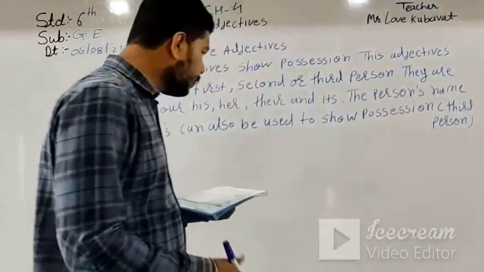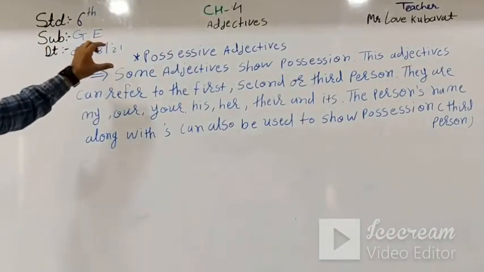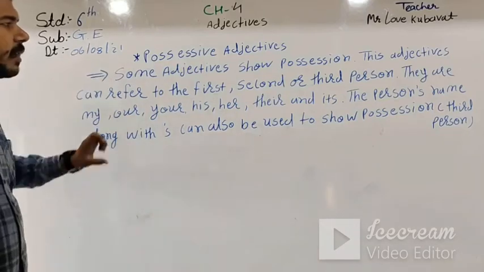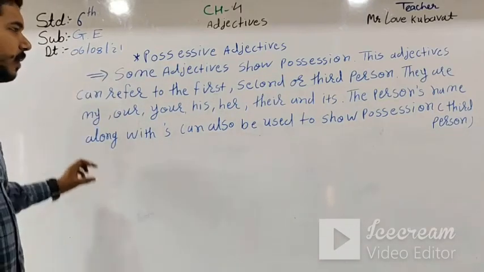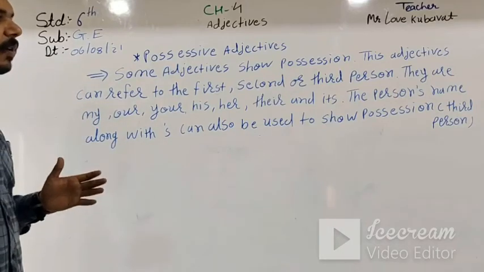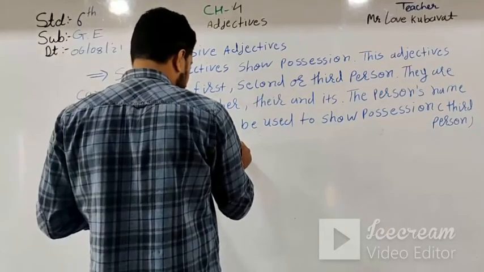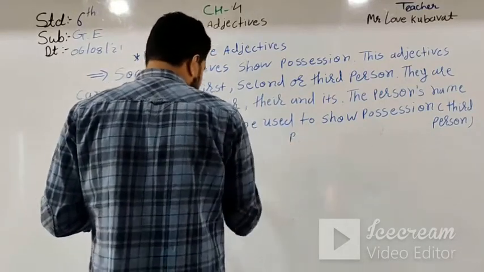Here, in this type of adjective, possessive adjectives, some adjectives show position. These adjectives can refer to the first, second or third person in singular or plural.